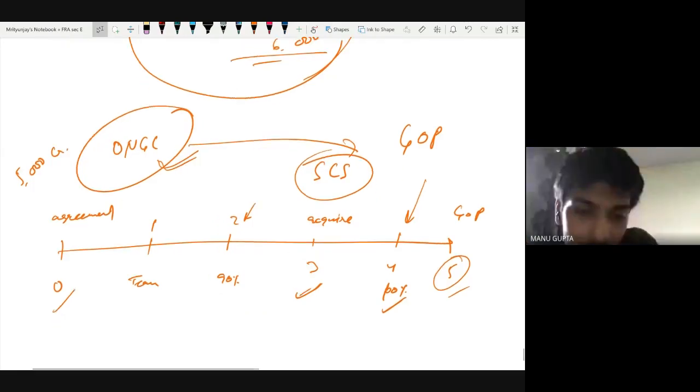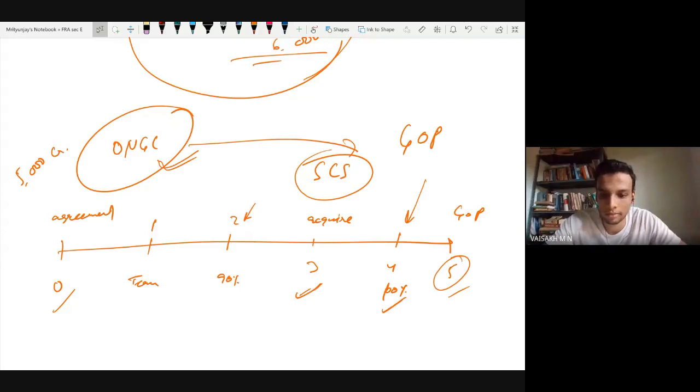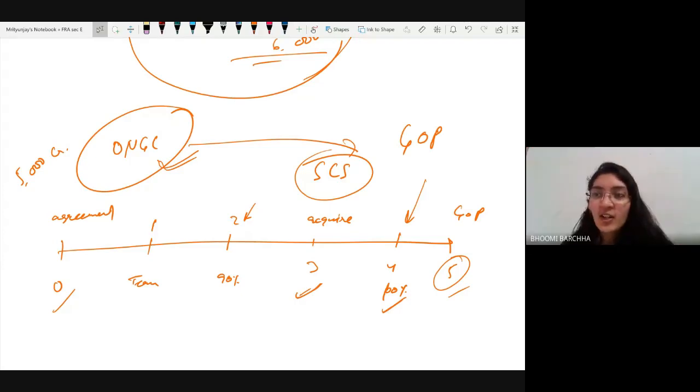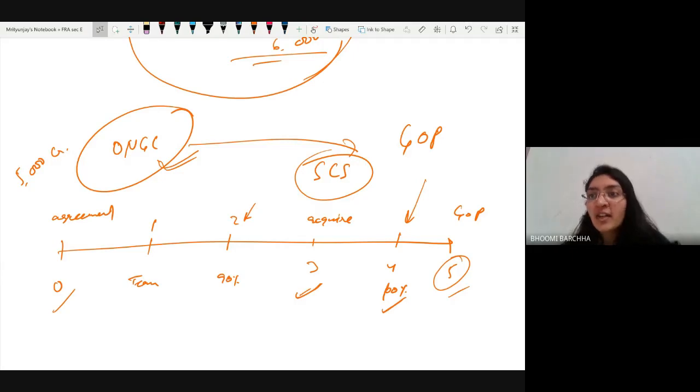Sir, it depends on the contract. So I was saying, generally in the contract it is mentioned that when a stage is completed, let's say 30% of the work is completed, at that time the client will be liable to pay, and then the next stage will be paid at 60%. So whenever that 30% moment occurs, that is when the company is liable to pay.